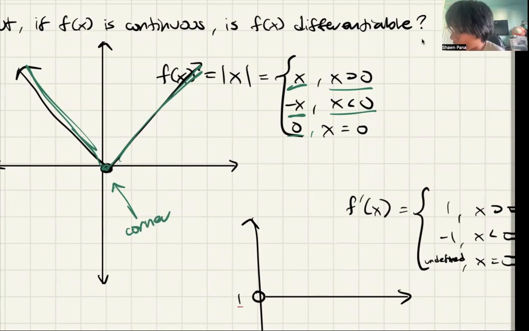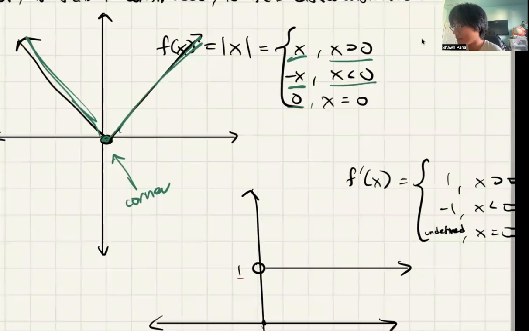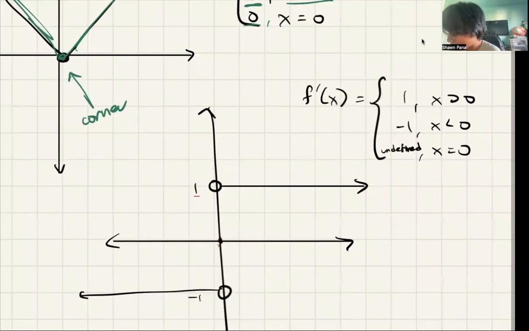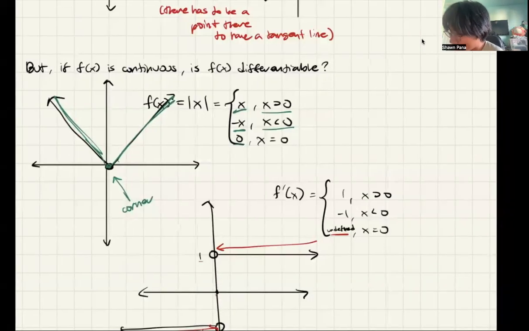So despite me being able to draw this without lifting up my hand, despite it being continuous, it doesn't have a derivative at every single x. So if we approach from the left-hand side or the right-hand side, it'll equal different numbers, and it's undefined at that point. So despite the function f of x being continuous, it's not necessarily differentiable.